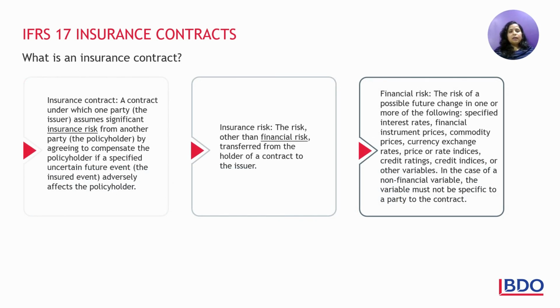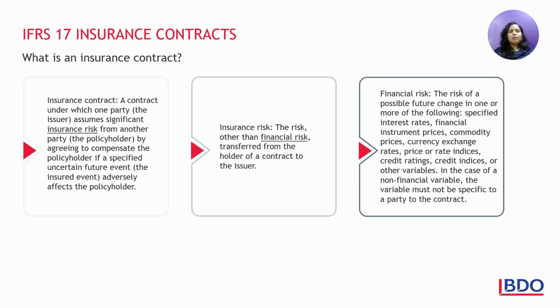Having said that it is important for us to understand insurance contracts, let's understand what insurance contracts are. An insurance contract is a contract where one party, the insurer, agrees to compensate another party, the policy holder, based on insurance risk, covering the uncertainty of a future event, which is called an insured event.